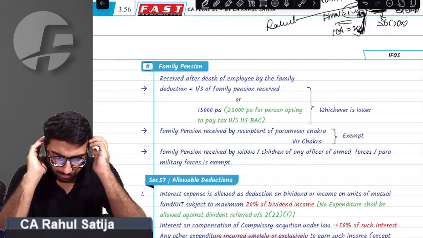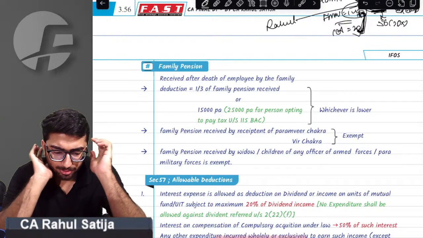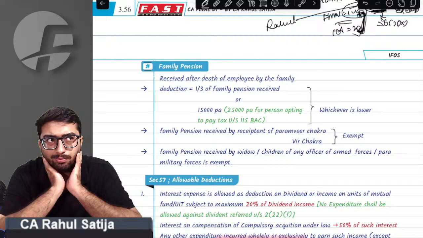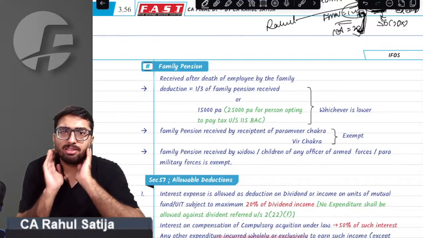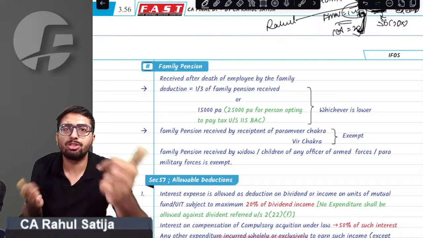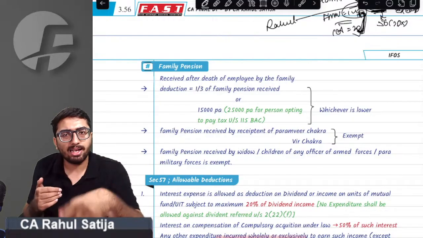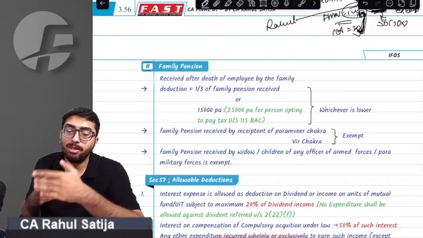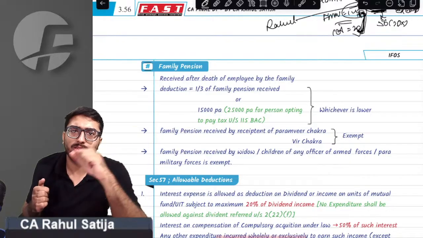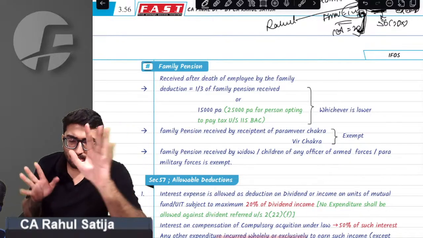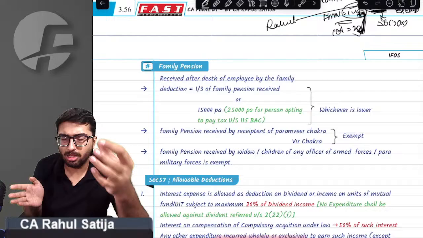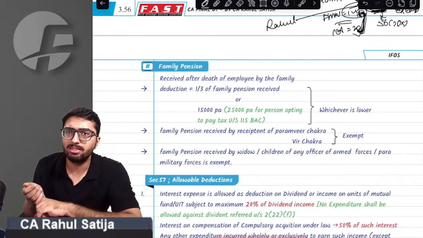Sir, what is family pension? See, if a person retires, whatever money he receives after retirement is pension. It is considered as salary and is taxable in the hands of the person who is retiring, under the head salary.